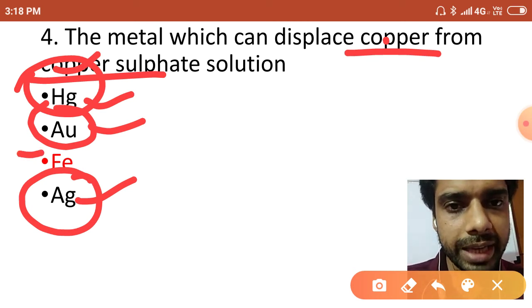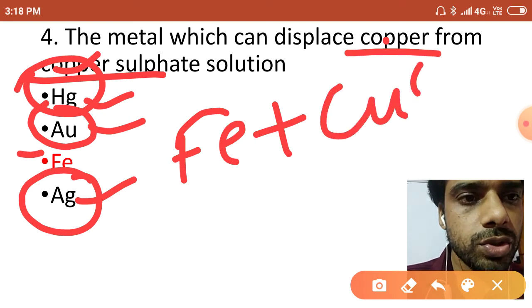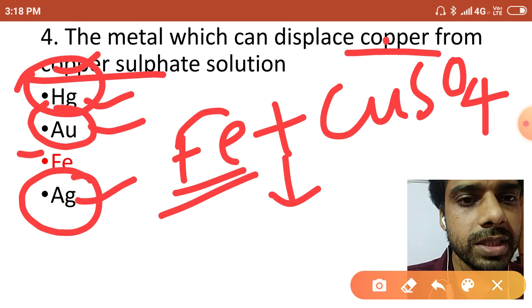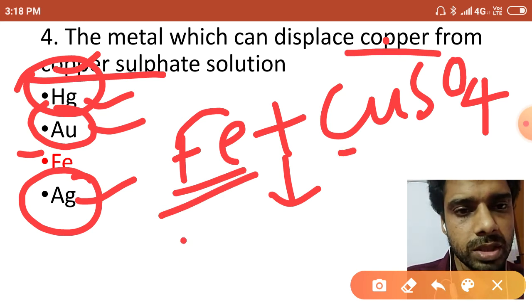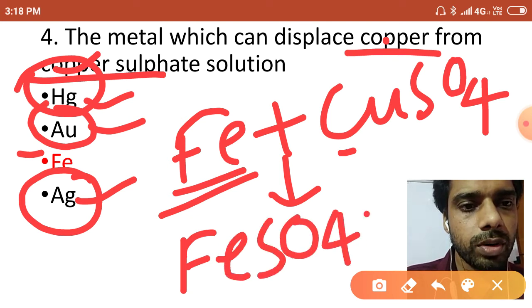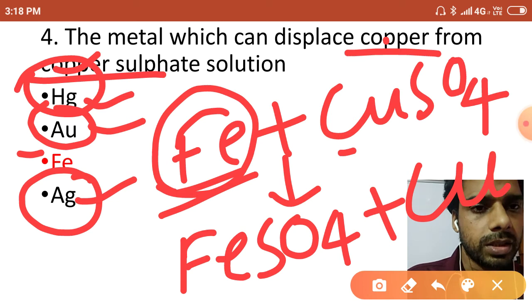So only iron. If I write Fe plus CuSO4, what can it give? Fe is more reactive, it will displace copper from its salt solution. So it will form FeSO4 plus Cu. You can see the metal which can displace: Fe is the metal which can displace copper from its salt solution.